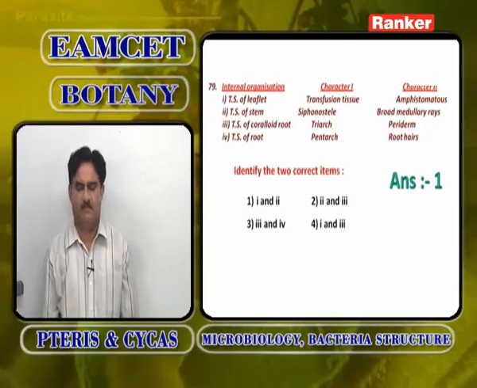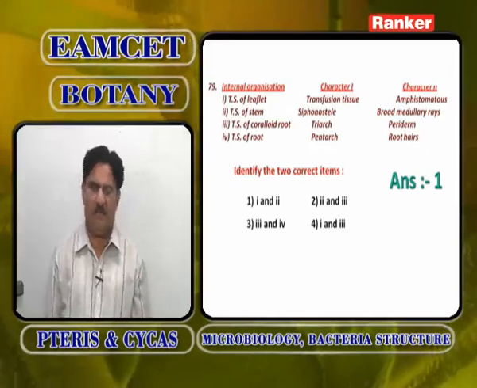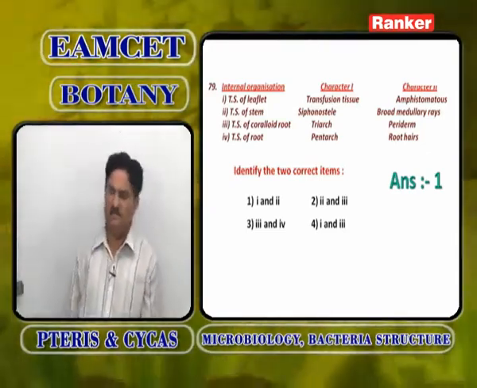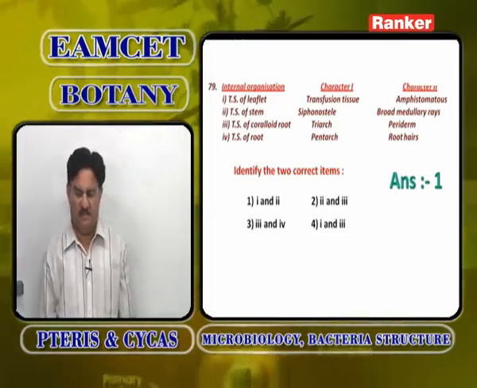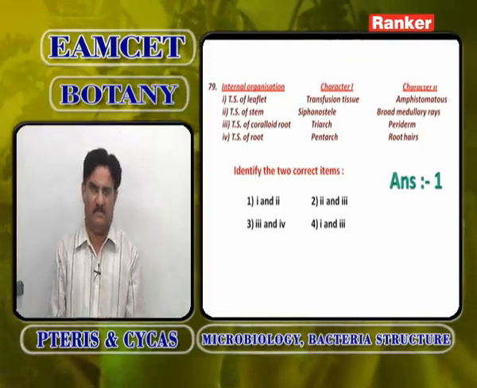TS of stem is not siphonostele. Broad medullary rays may be present, but it is not siphonostele. TS of coralloid root, triarch condition, periderm is correct. So the answer is not 4, it is 1 and 3. TS of root, pentarch, root hair is wrong. It is not pentarch, it is triarch and exarch.